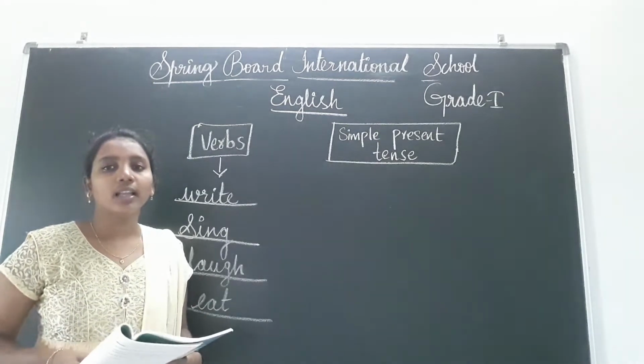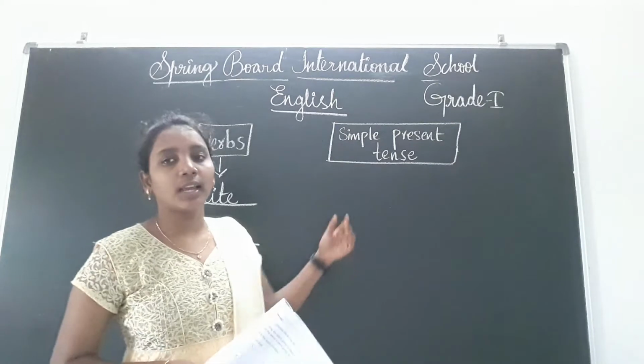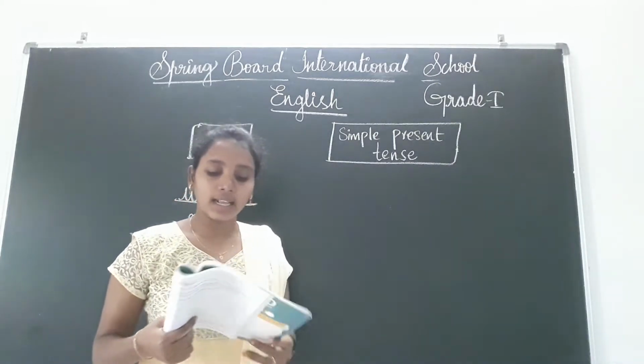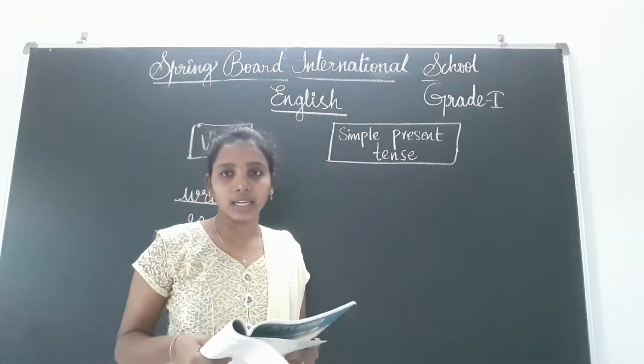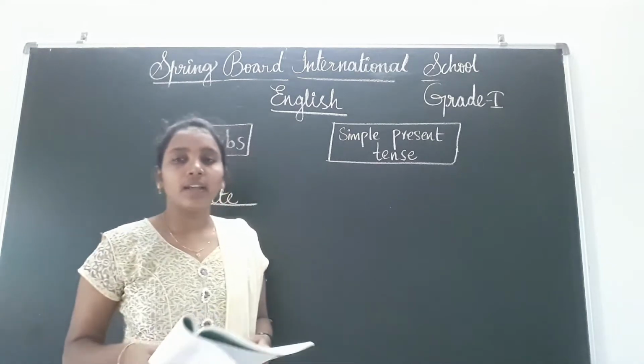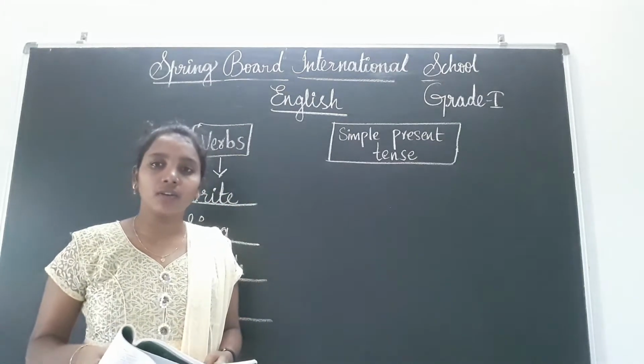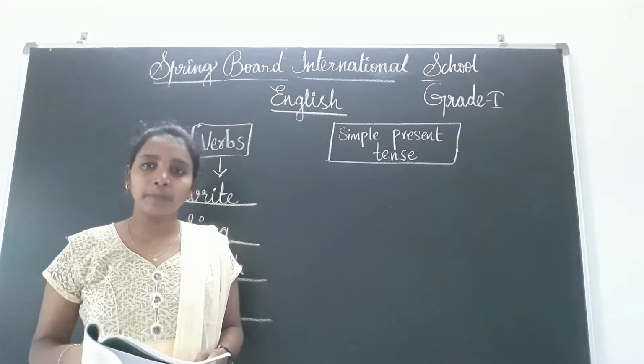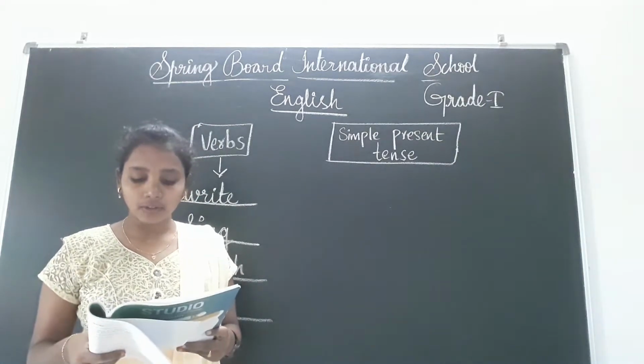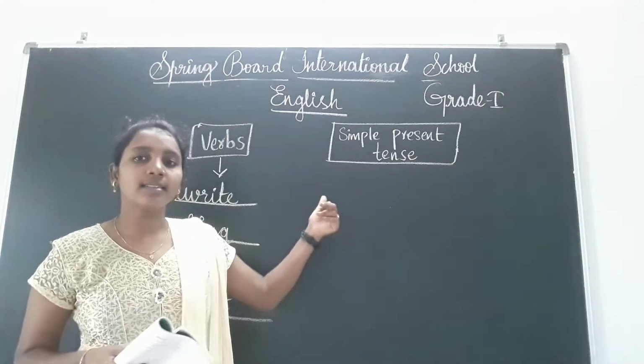Yes or no? The things we do usually can be called simple present tense. For example, I sleep at 9 o'clock every day. When do I sleep every day? At 9 o'clock. This comes under simple present tense. Like that, you have to write 3 sentences here, children.